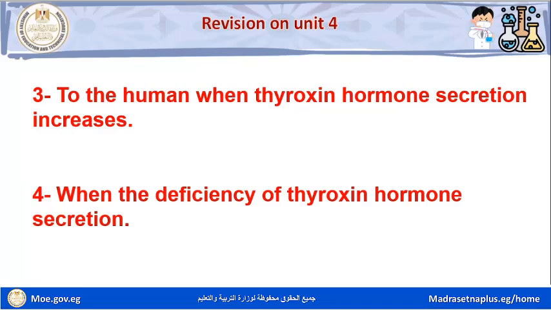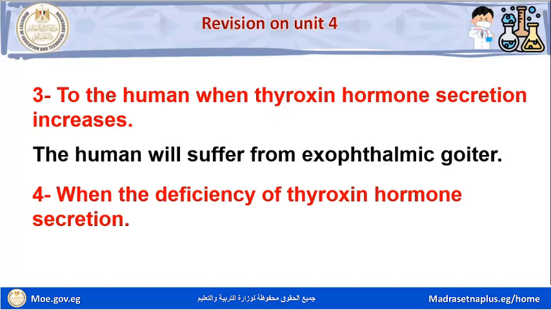Question number 3. What happened to the human when thyroxine hormone secretion increases? The human will suffer from exophthalmic goiter.